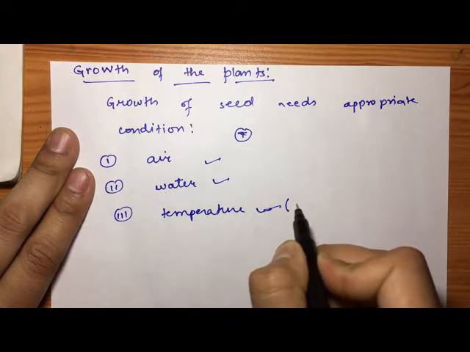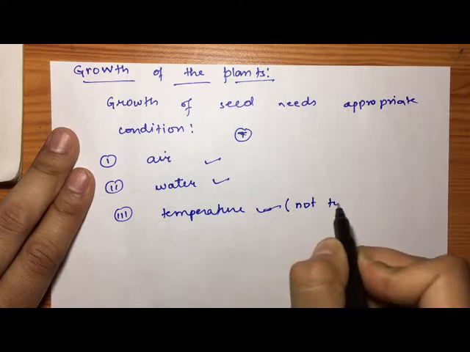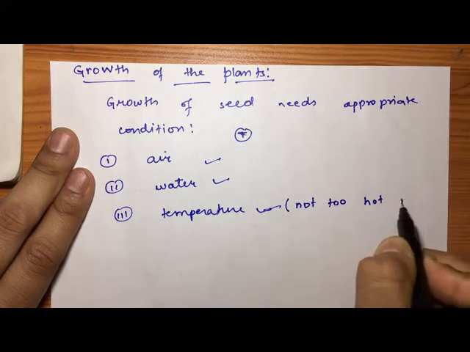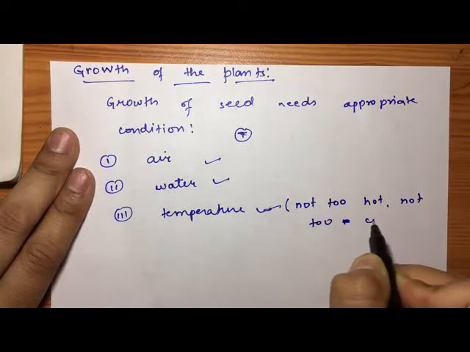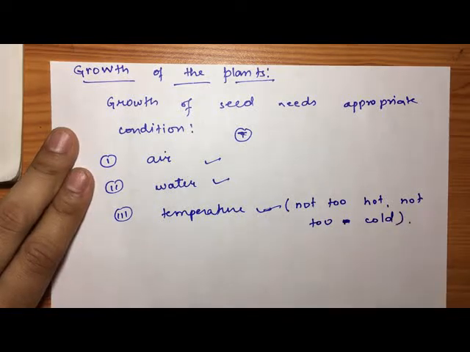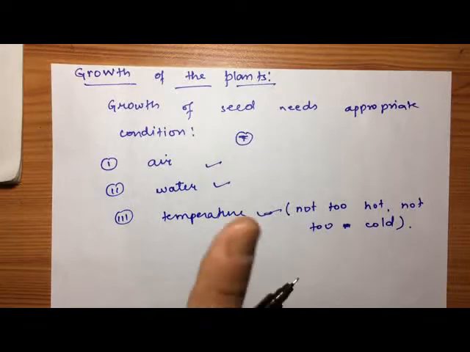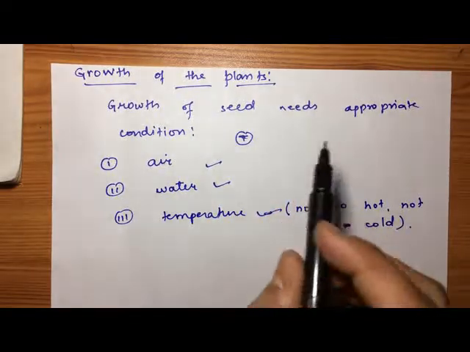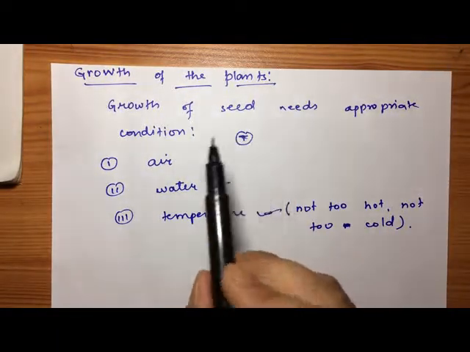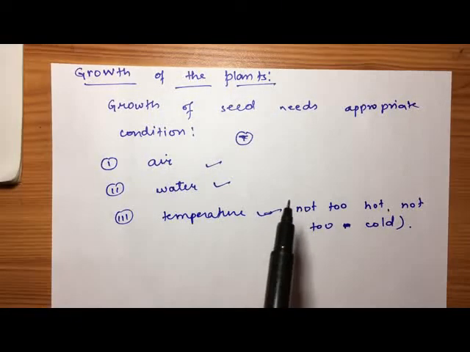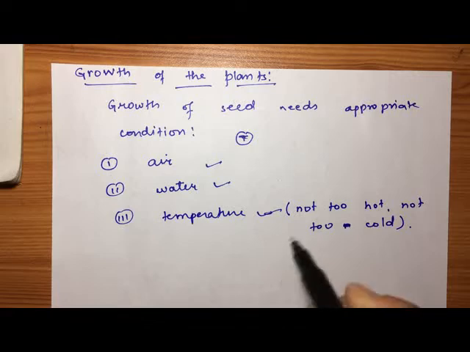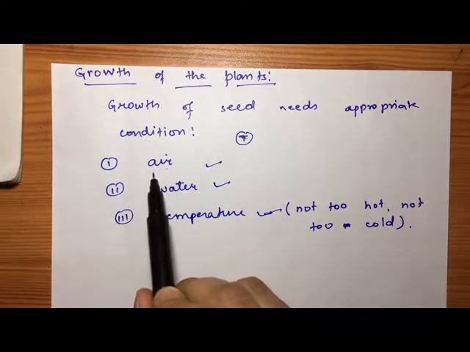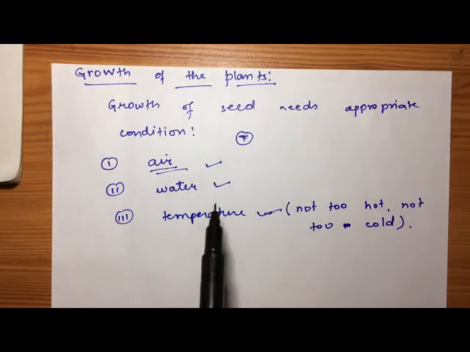In case of temperature, I will write not too hot, not too cold. It means the seed doesn't require too hot or too cool a temperature. In space, like on the moon, or any place outside the earth, air is not present.